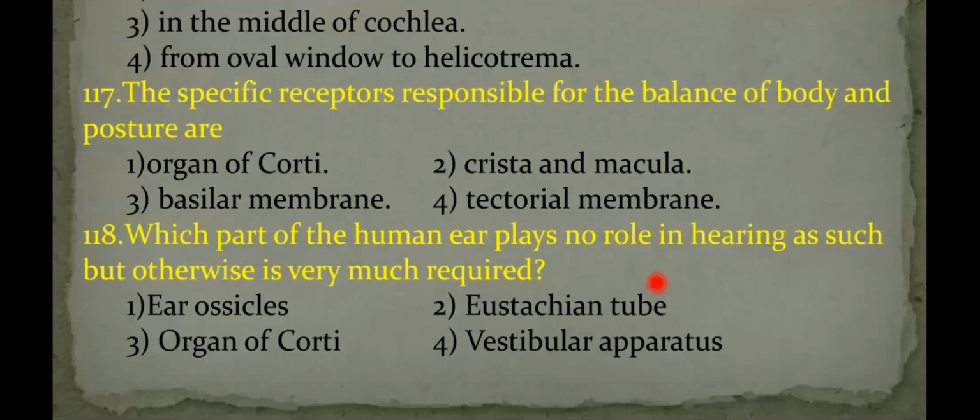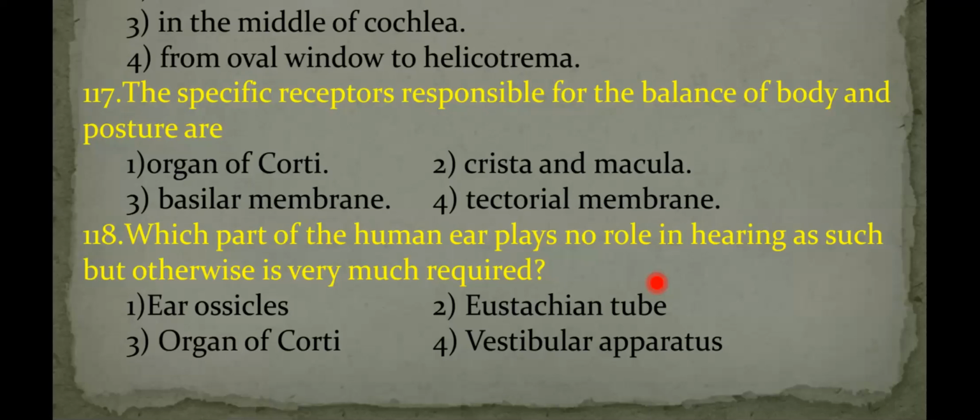Which part of the human ear plays no role in hearing as such, but otherwise is very much required? Ear ossicles play a role in hearing. What is the function of ear ossicles? They transmit the sound vibration from tympanum to the internal ear through the oval window. While transmitting, they increase the intensity of the vibrations. That means amplification of the sound vibration takes place in the ear ossicles, right?